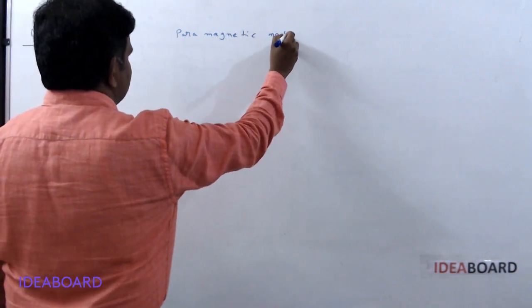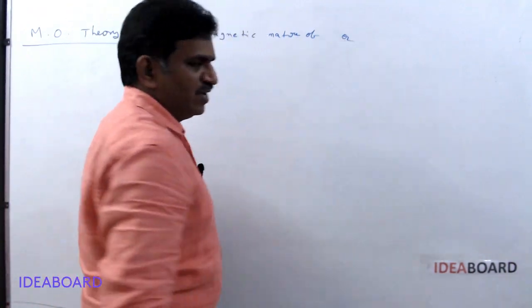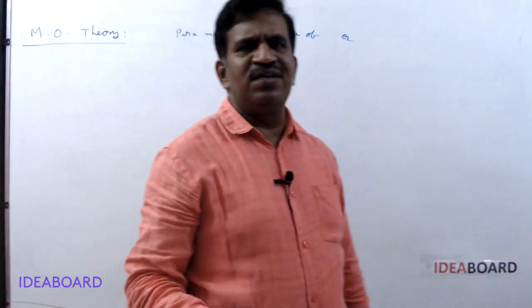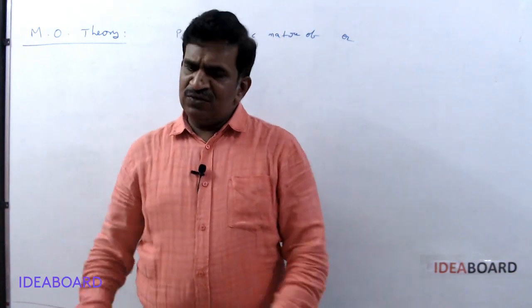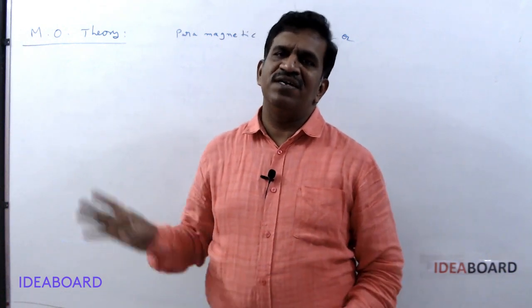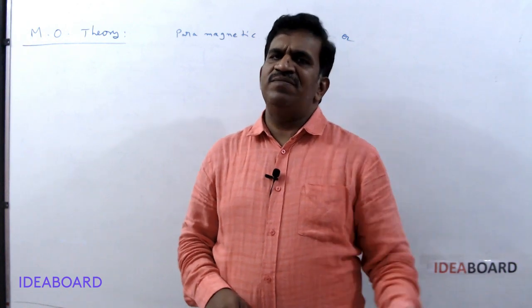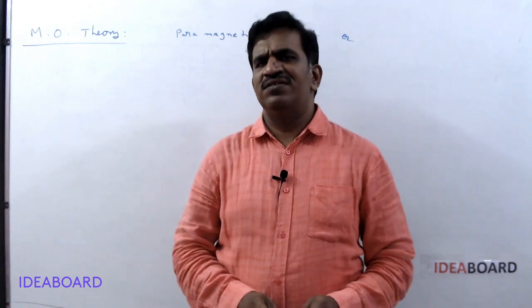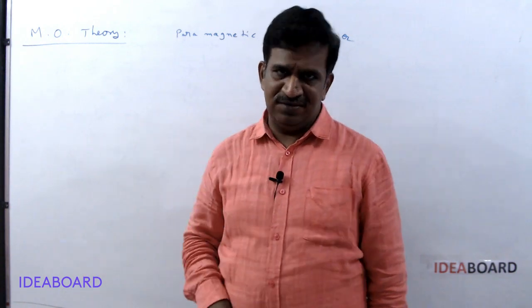The paramagnetic nature of oxygen is explained by only one theory, that is molecular orbital theory. There is no other theory which explains the paramagnetic nature. As per valence bond theory, hybridization, or whatever other theories, oxygen is diamagnetic.